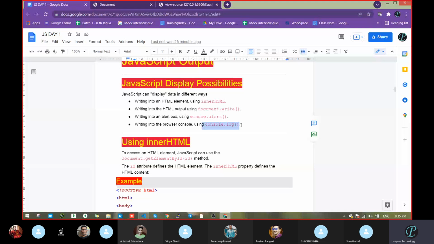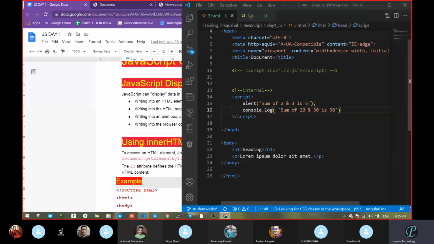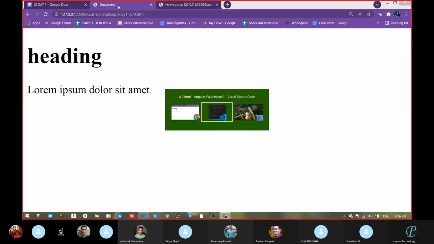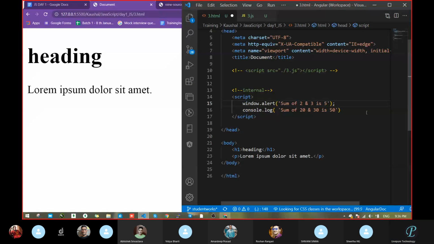Now the question is why we have not written window.alert and why we directly wrote alert. If you write window.alert here, what are you thinking? Will it work or not? No thinking.